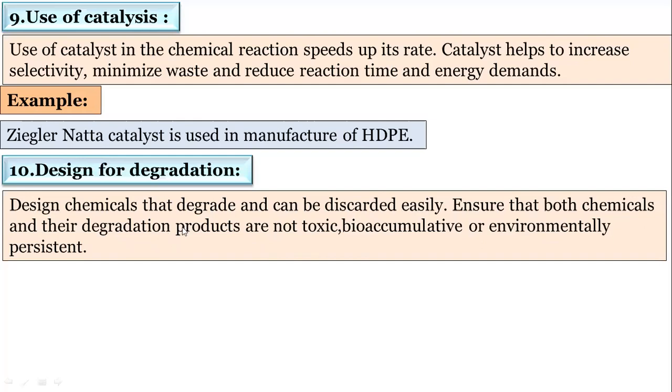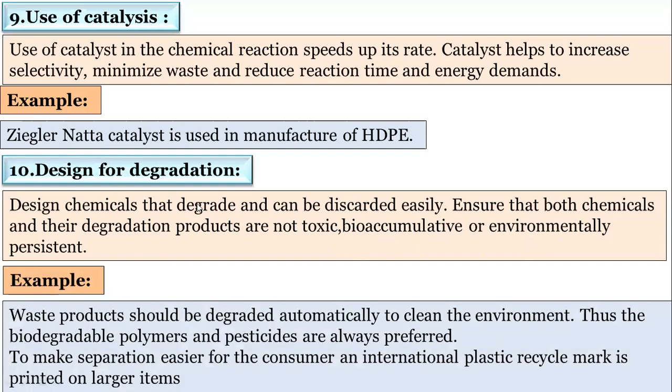If the degradation products are hazardous or toxic, they will cause environmental pollution. So we have to design chemicals that are easily degraded by microorganisms, are not toxic, are not bioaccumulative, and are not environmentally persistent, meaning that if they remain in the environment, they do not cause any effect. Such types of designs are required.